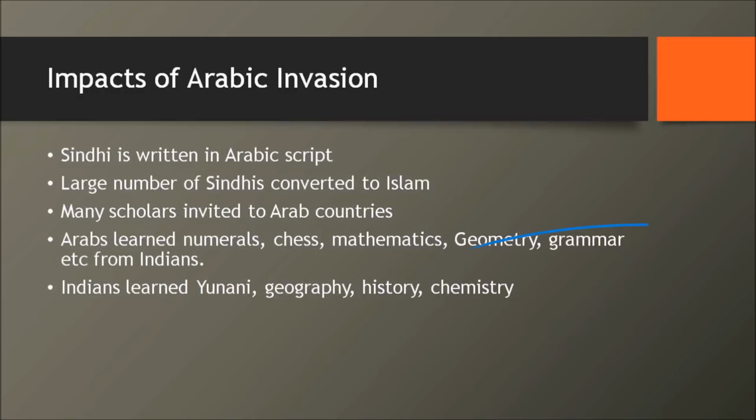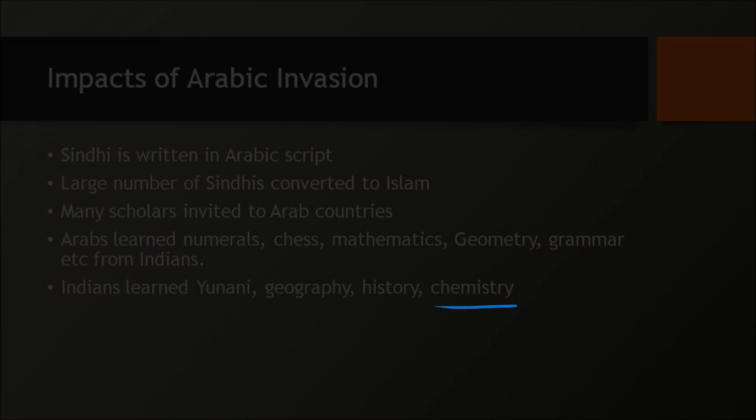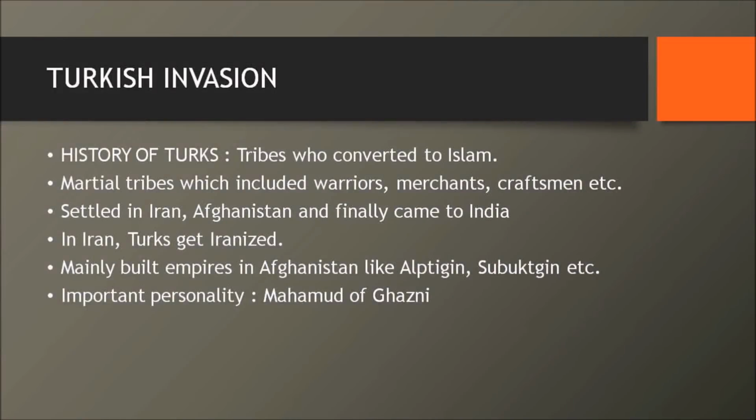from India. At the same time, we were not at loss either because we learned Unani, we learned geography, we learned history. Indians have been the worst historians. They never recorded. We never recorded our history properly. All we read is from the foreign accounts, right? Okay, so for the first time, we learned history from the Arabs. We also learned chemistry. Now, this is about the Arabic invasion.